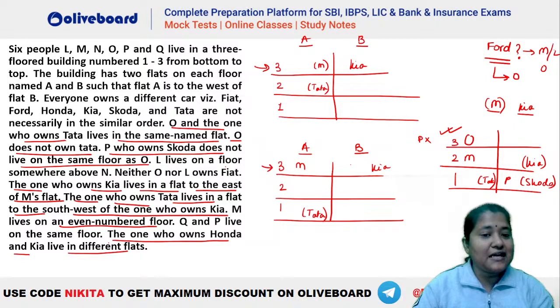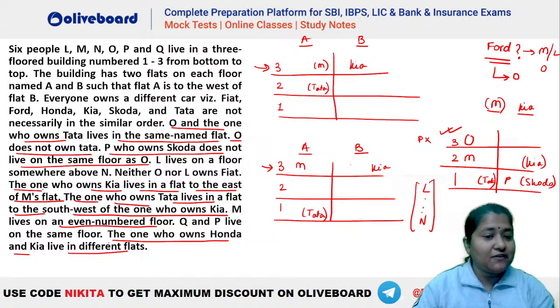Now what is given? L lives on a floor somewhere above N. Okay, so L has to be somewhere above N. Okay, let's write it down. And it is not at all necessary that L and N should have the same flat number. Okay, neither O nor L owns a Fiat. So you can see, we'll check that out later. Okay, what else is given?